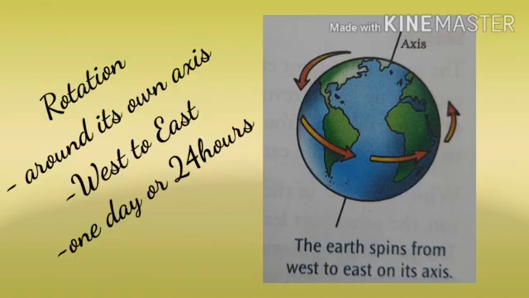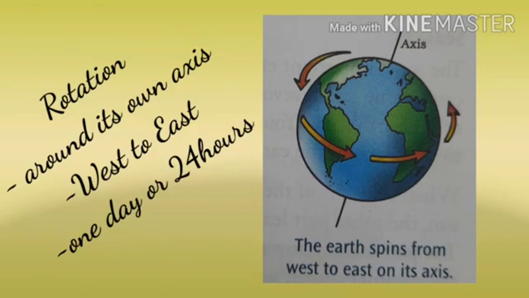The earth takes 24 hours to complete one rotation on its axis. How many hours does it take? Yes, the earth takes 24 hours to complete one rotation on its axis. This is called one earth day.